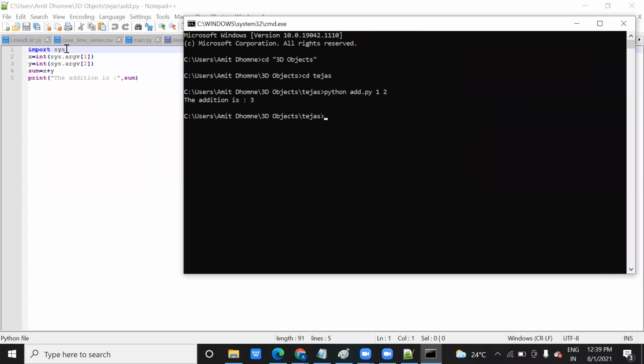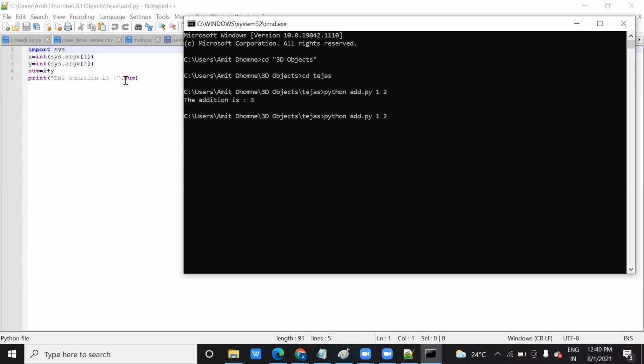Import sys. This will accept integer input, sys.argv, which is the variable argument. You are passing it here. In Java, we write public static void main and String args. What is that? That is also for accepting the command line argument in the form of an array. So here also you are passing in the form of an array the first value, second value, you do the sum operation, and you print it.